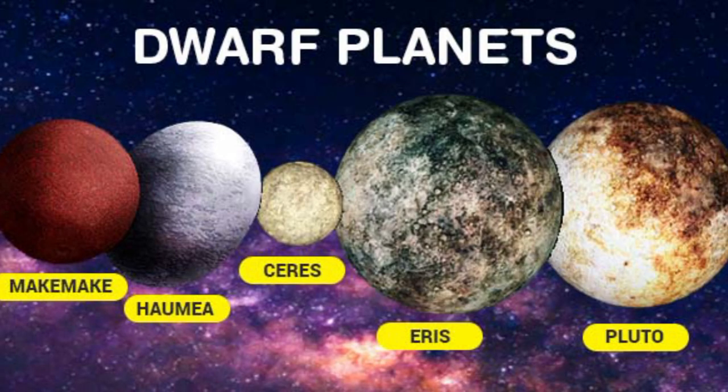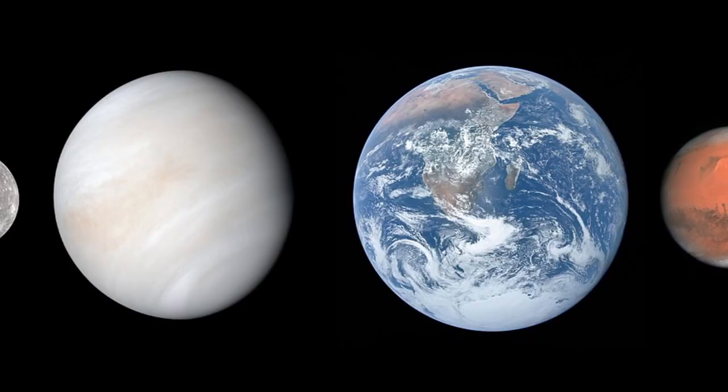which holds eight planets. Now it's the turn of dwarf planets. According to the distance from the Sun, there are eight planets: Mercury, Venus, Earth, Mars, Jupiter, Saturn, Uranus, and Neptune. Pluto was earlier considered a planet, but now it comes in the category of dwarf planet.